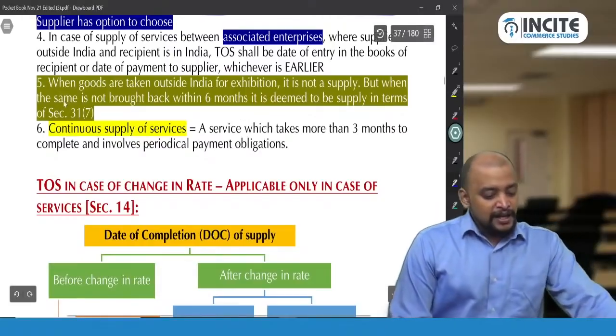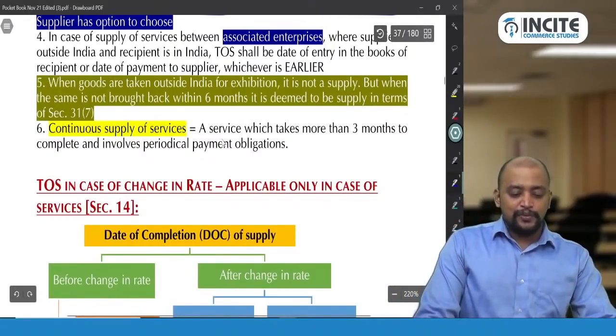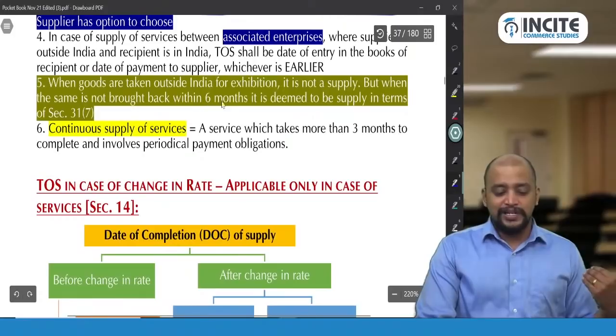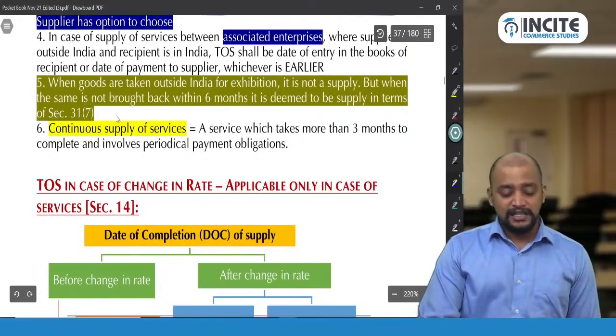So when goods are taken outside India for exhibition, it is not a supply, but when the same is not brought back within 6 months, it is deemed to be a supply in terms of section 31 subsection 7.